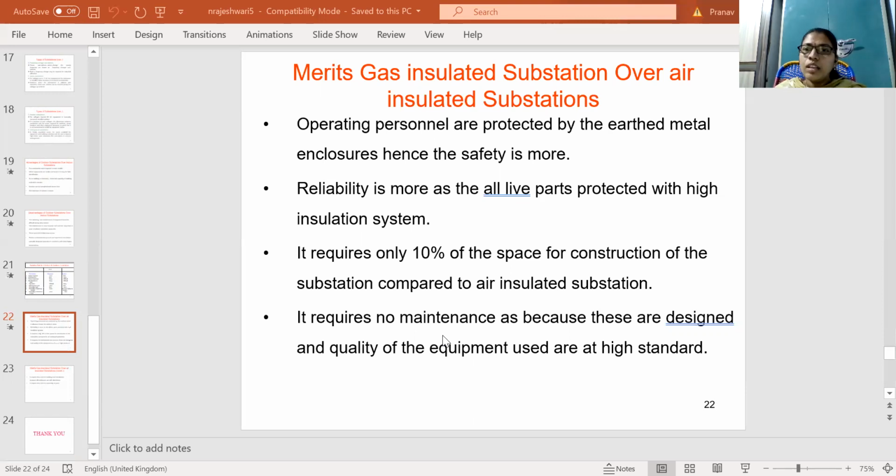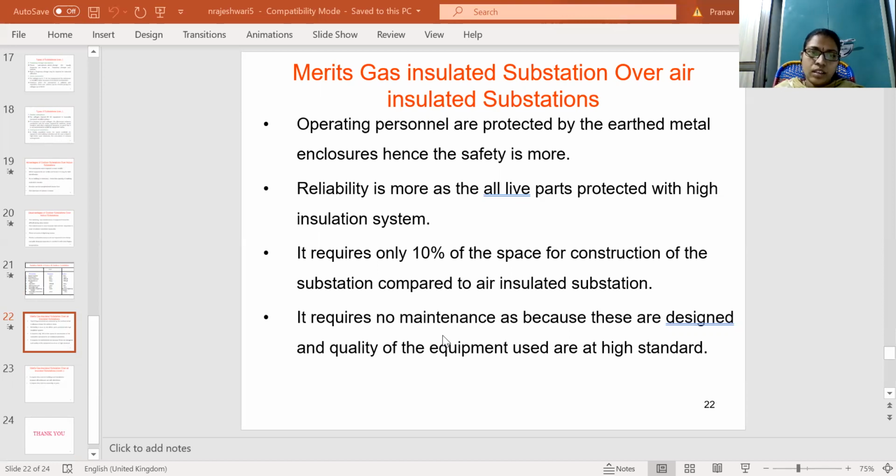So the operating personnel are protected by the earthed metal enclosures, hence they are saved from the voltages. The reliability is also more, as the live parts are protected with high insulation. The reliability is also more in gas insulated substations than air insulated substations.